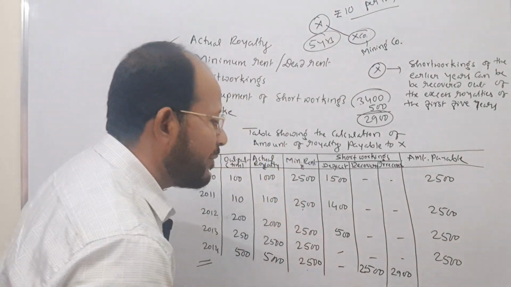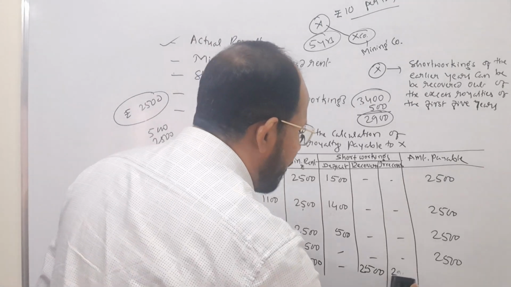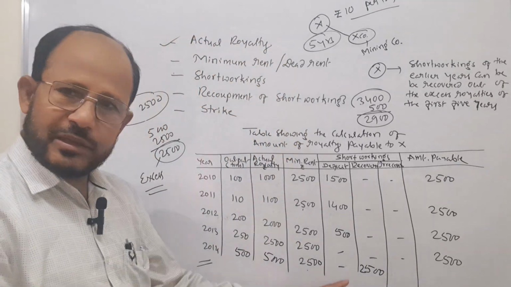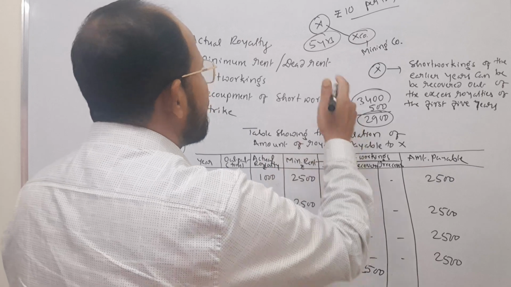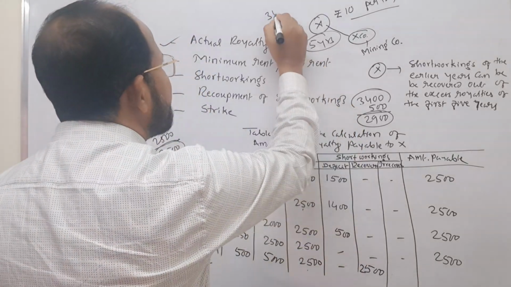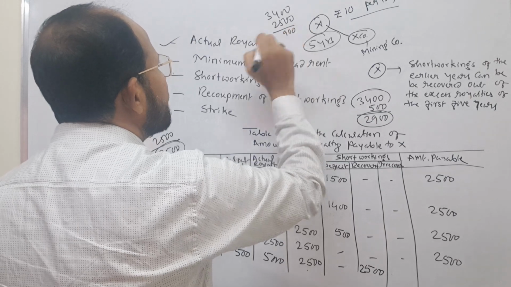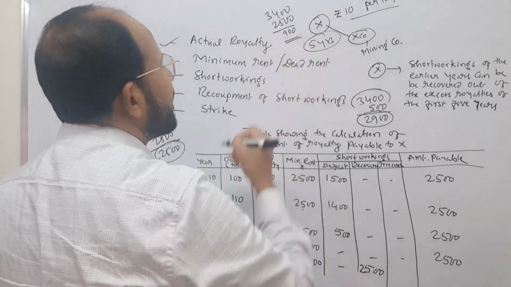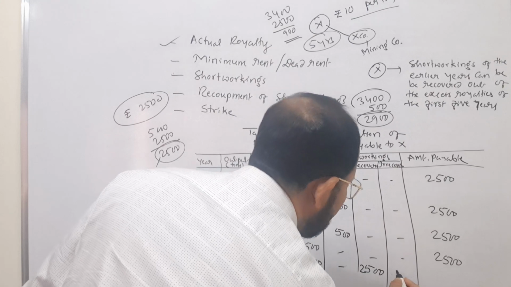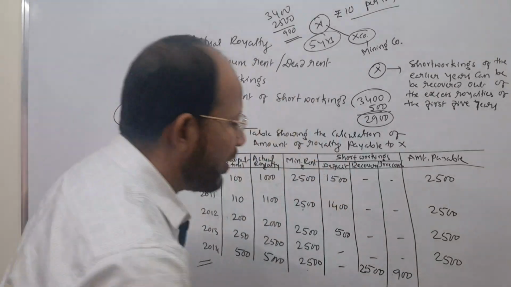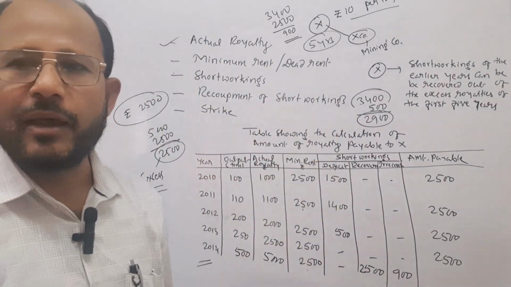2500 is recovered, so what is the amount of loss suffered by the company in this situation? See, out of 3400, 2500 is recovered, then it comes to how much? 900 rupees will be the loss. Therefore, in the irrecovery column you have to put how much rupees? 900.